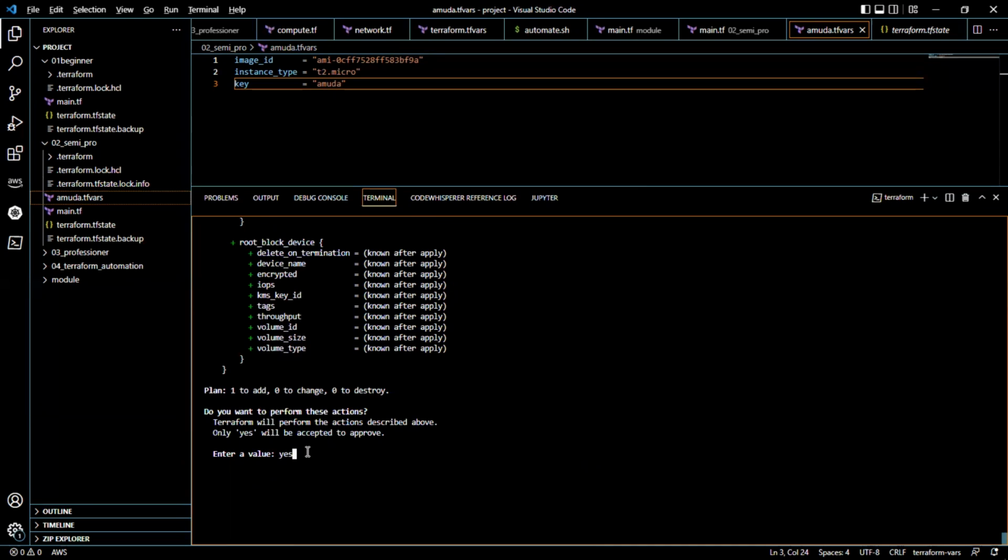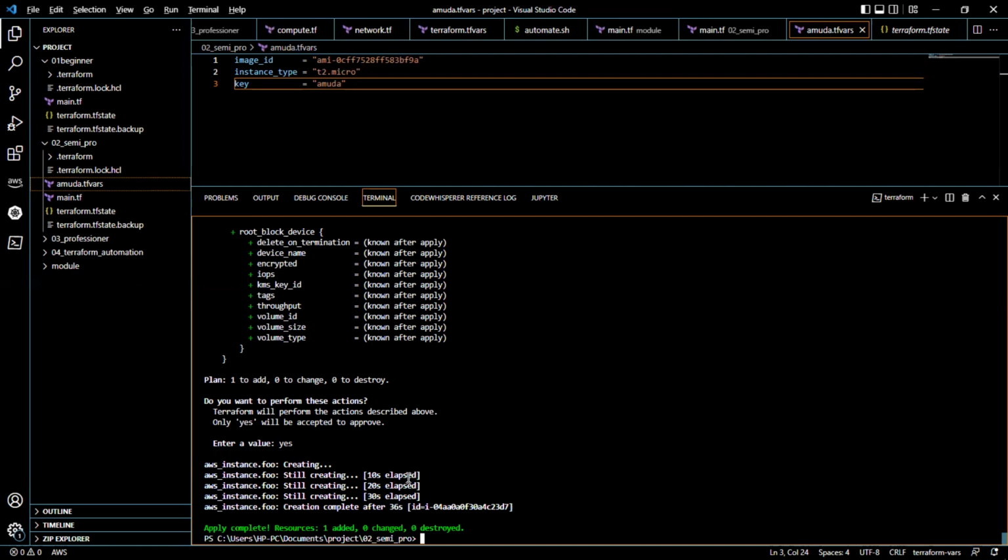So they say they actually want to be about it. If I use auto approve, it's going to approve it automatically. So it says you're already creating the instance for us. So it's creating the instance. As you can see, the instance is being created. It takes maximum like 45 seconds or less than that to create an instance. So it says done already.